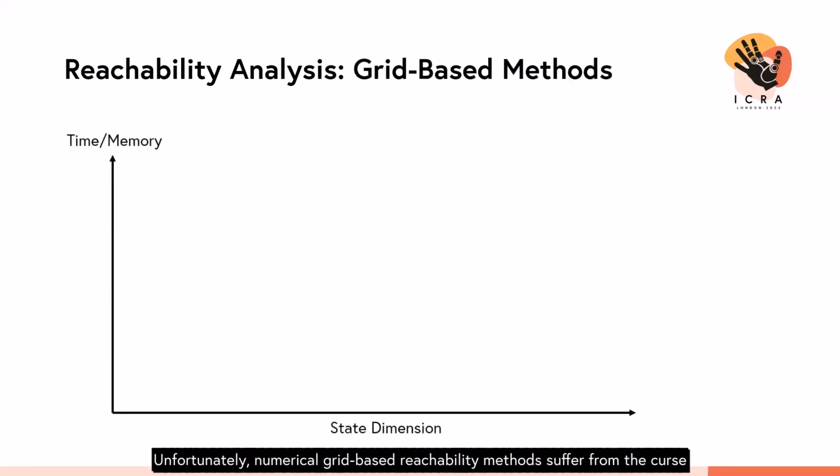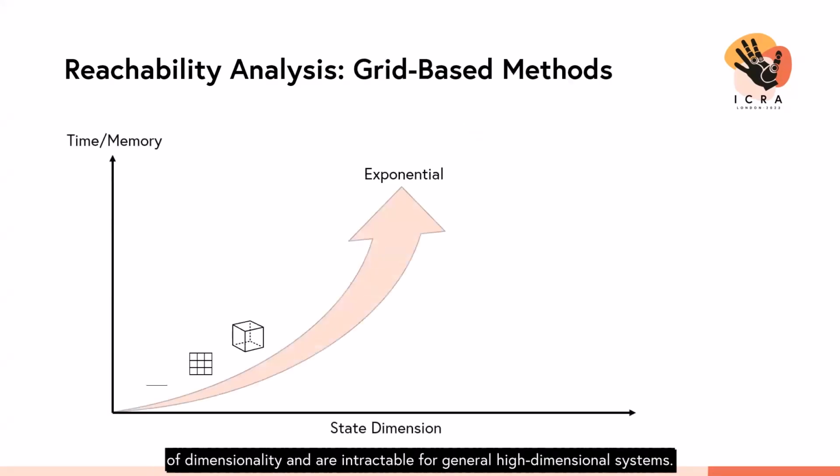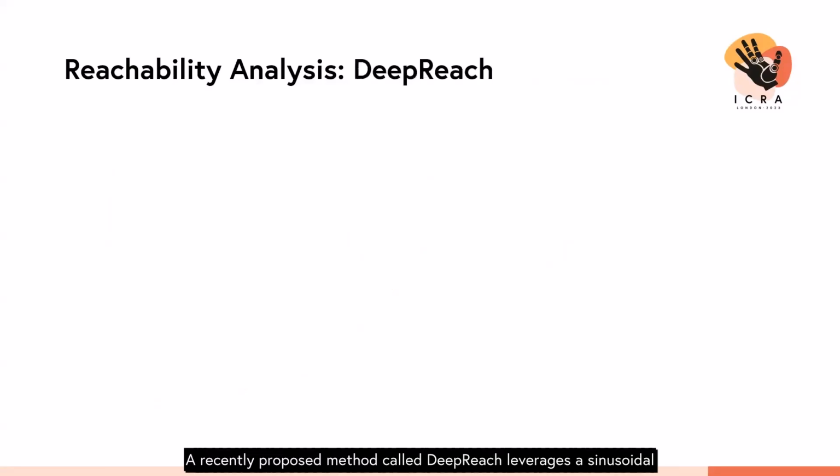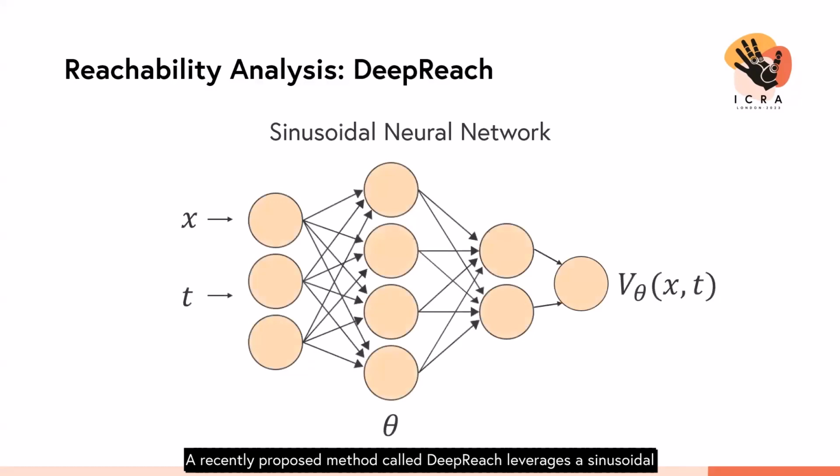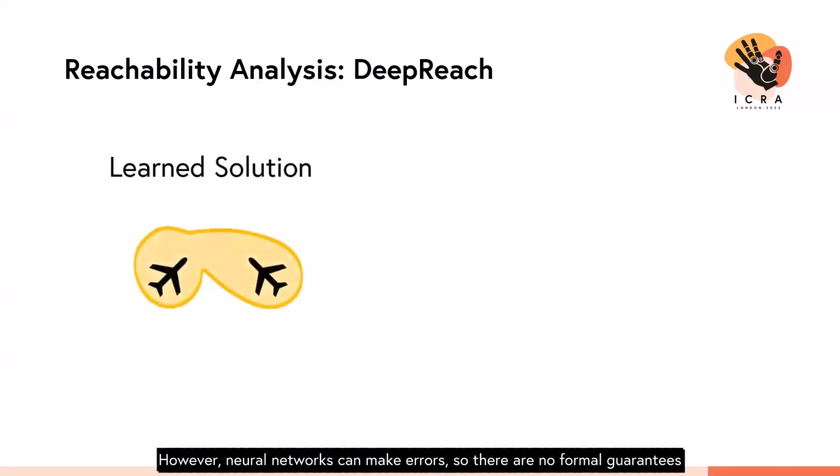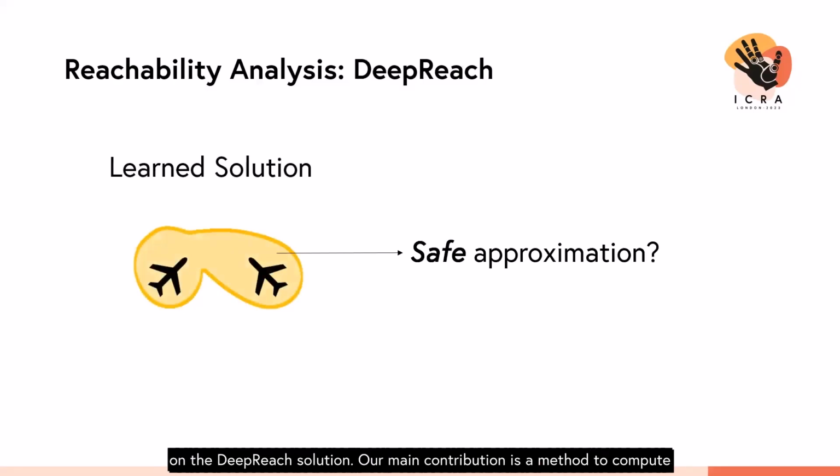Unfortunately, numerical grid-based reachability methods suffer from the curse of dimensionality and are intractable for general high-dimensional systems. A recently proposed method called DeepReach leverages a sinusoidal neural PDE solver for high-dimensional reachability problems, whose computational requirements scale with the complexity of the underlying reachable tube rather than the state dimension. However, neural networks can make errors, so there are no formal guarantees on the DeepReach solution.